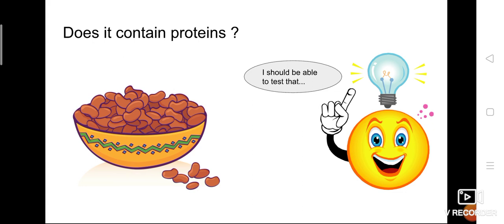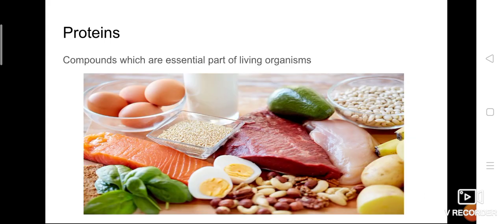That is, with the help of a test, you can say whether it contains the particular nutrient or not, isn't it? So now there's a way, like how we tested for carbohydrates. There should be some other way for protein also. With the help of that test, we can say whether the particular foodstuff contains proteins or not. These are compounds which are essential for living organisms.